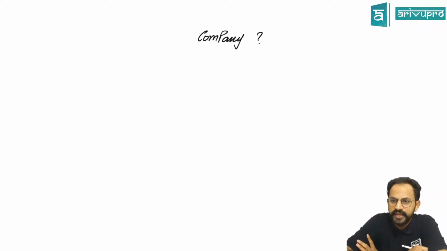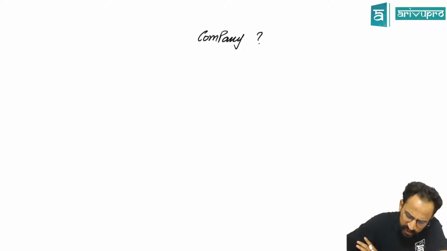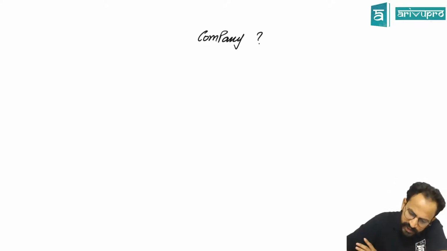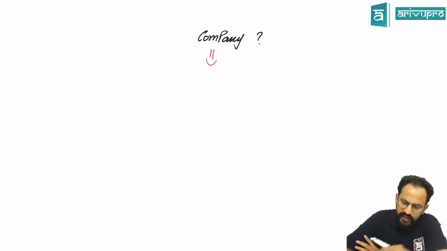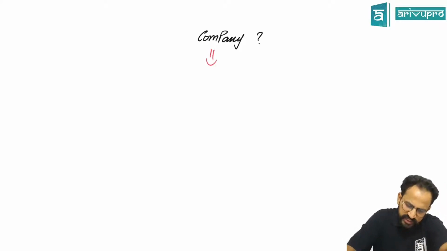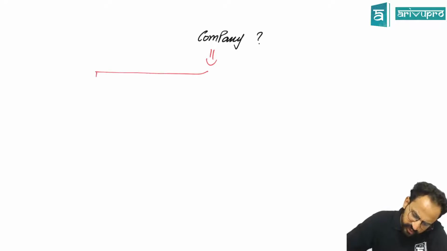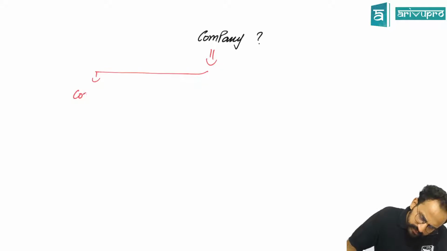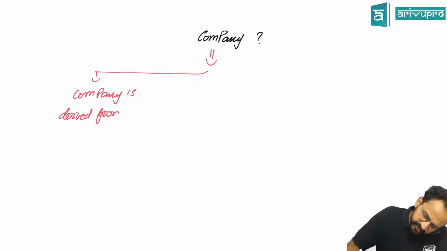So, what is a company? Company is not a straightforwardly derived English term. In a company, there are three things which I have to specify. Company is derived from a Latin word.